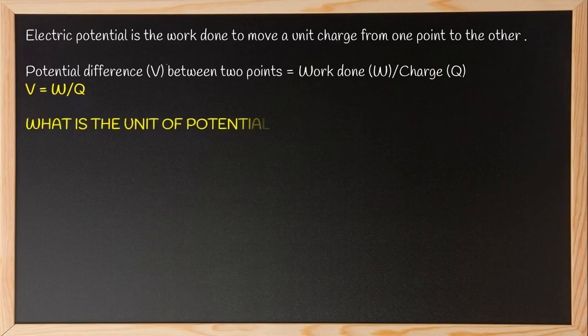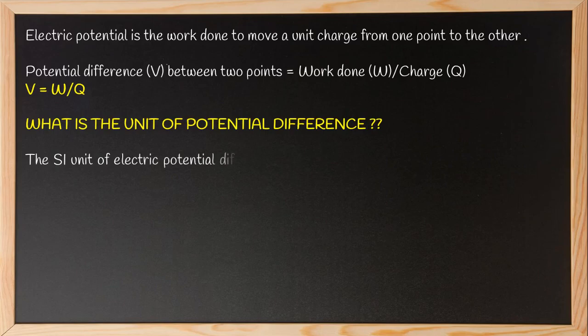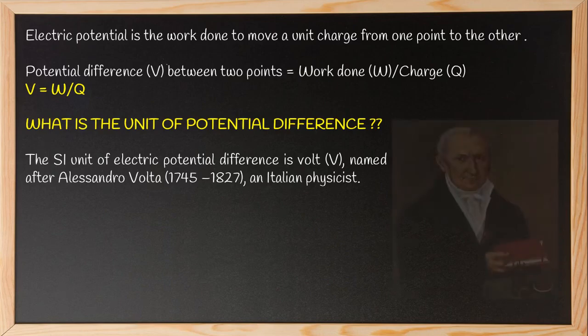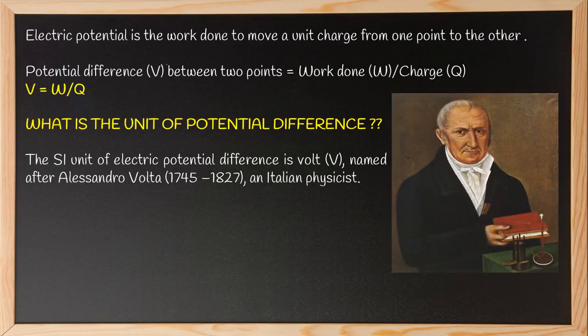Now, what is the unit of potential difference? So the SI unit of electric potential difference is volt, capital V, named after Alessandro Volta, who lived from 1745 to 1827, an Italian physicist. So he is the Italian physicist Alessandro Volta. And this SI unit of electrical potential difference, that is the volt, represented by capital V, is named after this scientist.